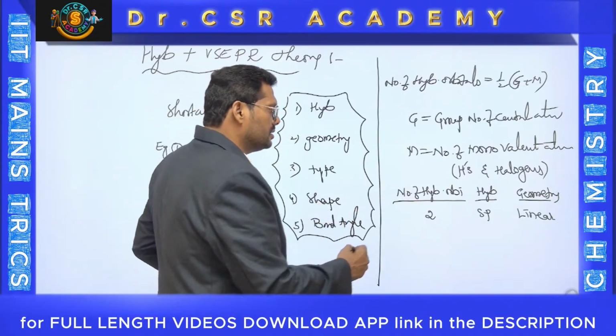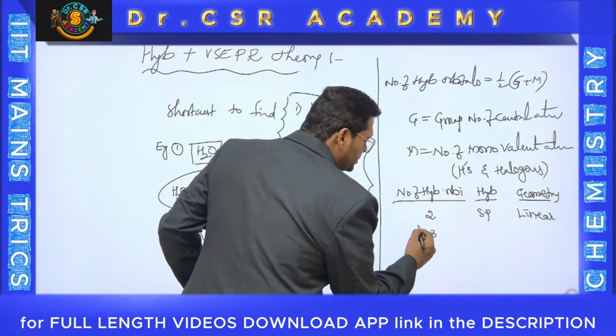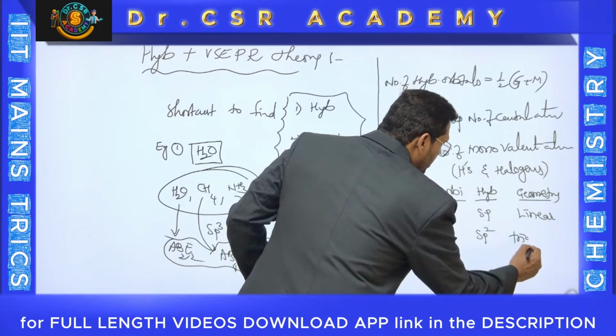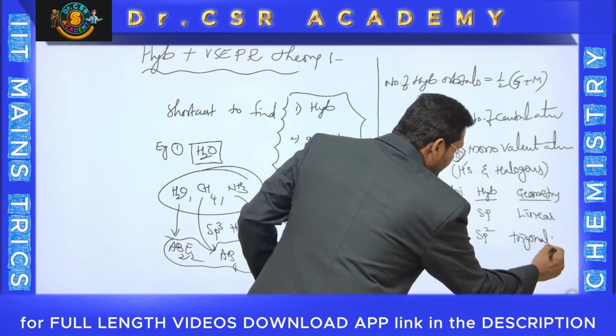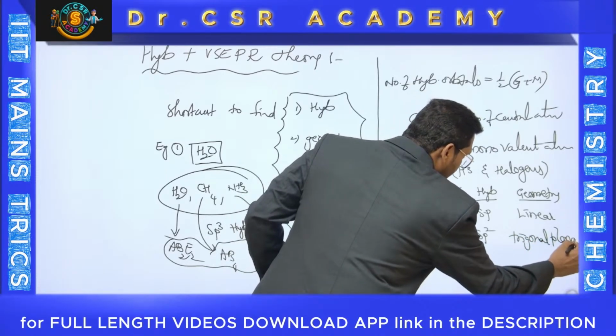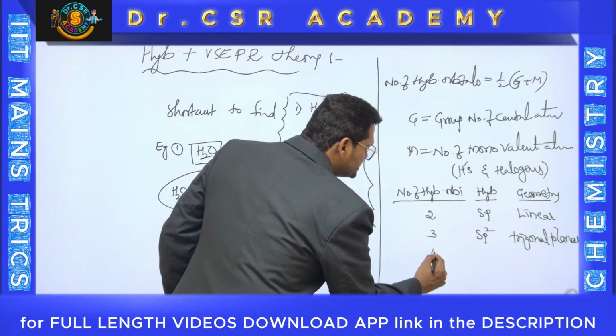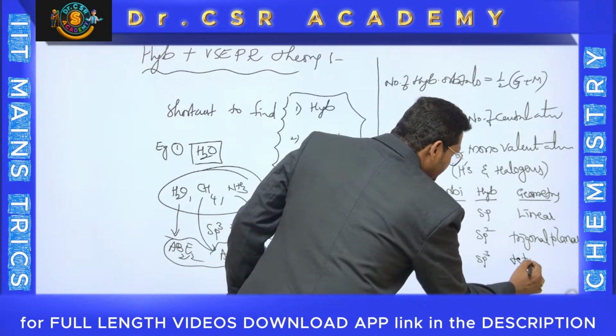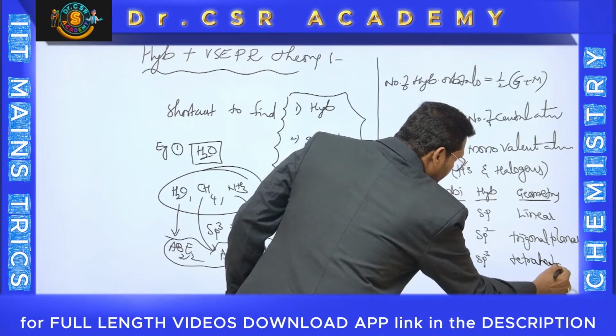If it is 3, it is sp2, trigonal planar. If it is 4, that is sp3, tetrahedral.